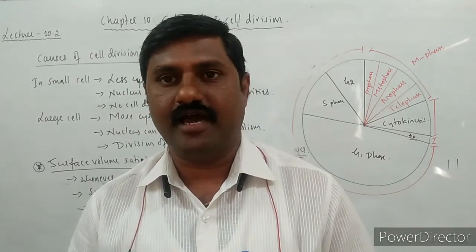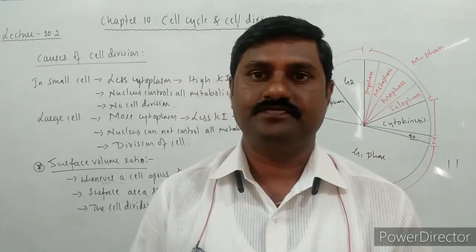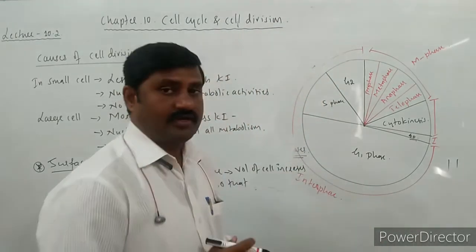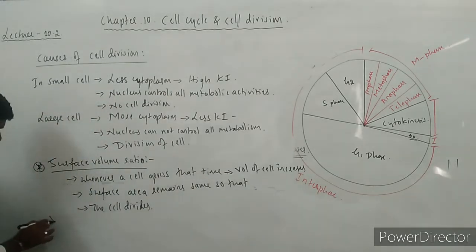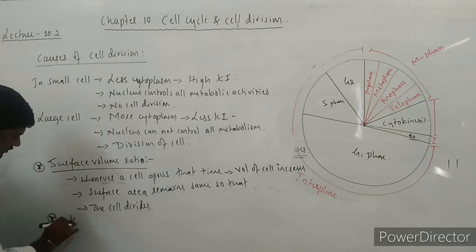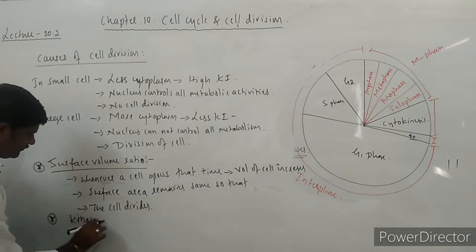And one more thing I had explained in the last video. So in this video also we'll see the same factor, which is also one of the causes of cell division. What is that? There are some enzymes like kinase.